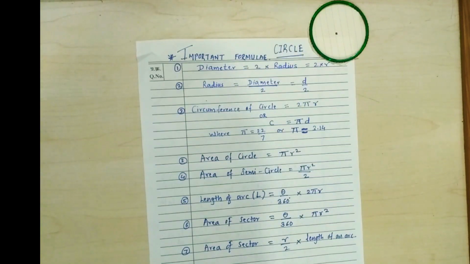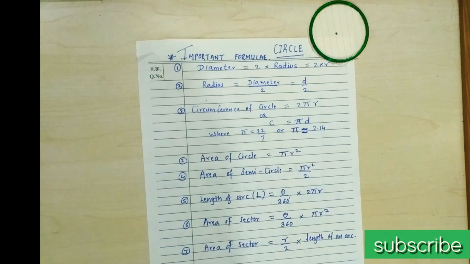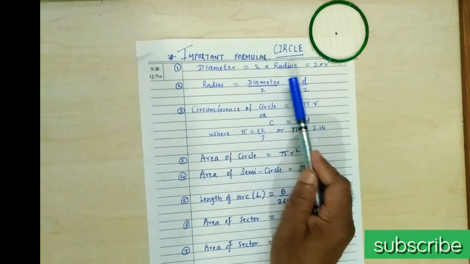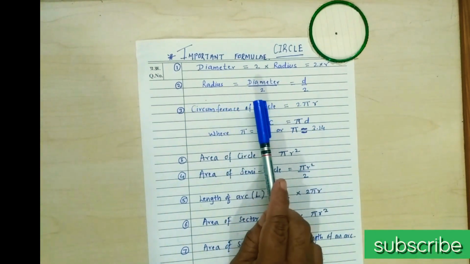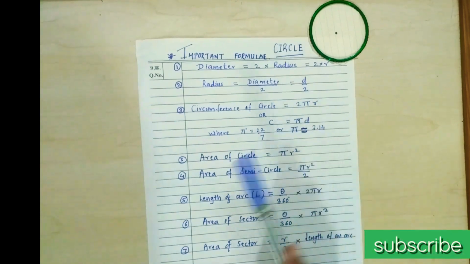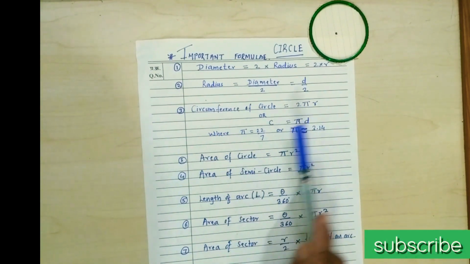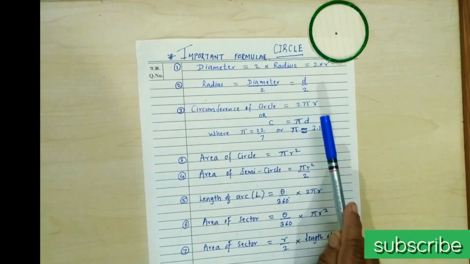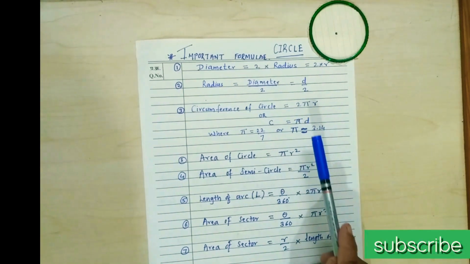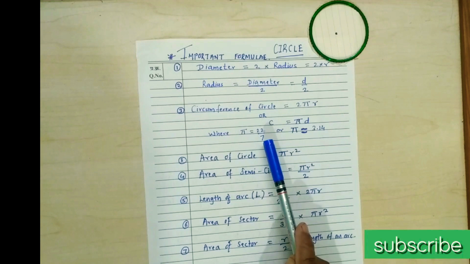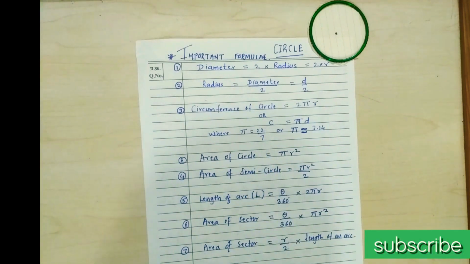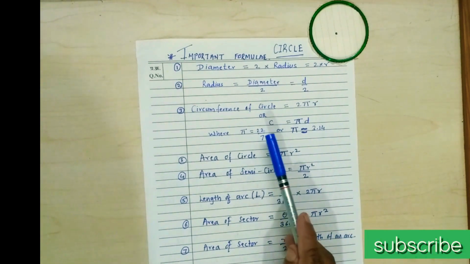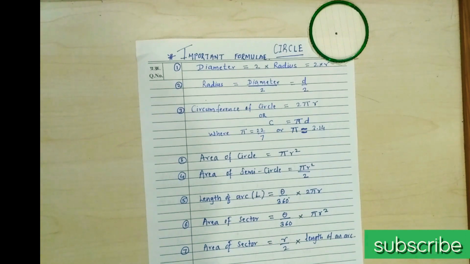Some important formulae related to the circle. First is the diameter. Diameter is equal to 2 into radius, that is 2r, where r denotes the radius. Second formula: radius is equal to diameter upon 2, that is d upon 2. Then the circumference of a circle, that is the perimeter of the circle, is equal to 2 pi r, where pi is an irrational number whose value is 22 upon 7, or approximately 3.14, or C is equal to pi into diameter D.